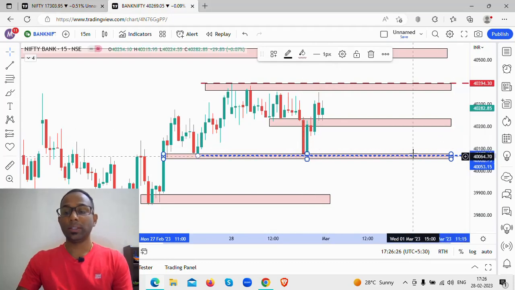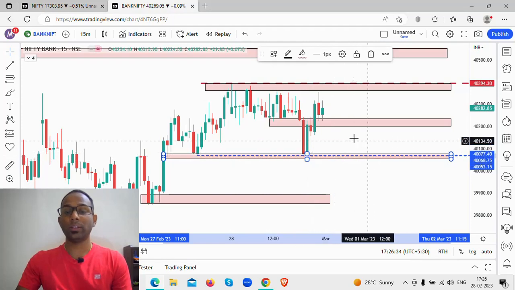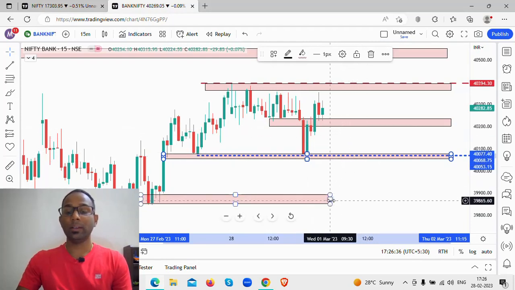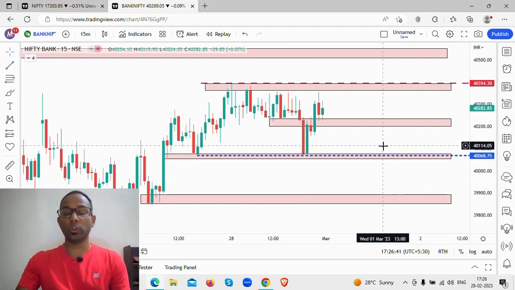The 40,560 to 40,580 level will be another level of support, which is also in line with today's low. So this could act as a strong support level, and this level is still going to be in place for us. This is your support level. So these are the levels that we are going to watch out for tomorrow's session.